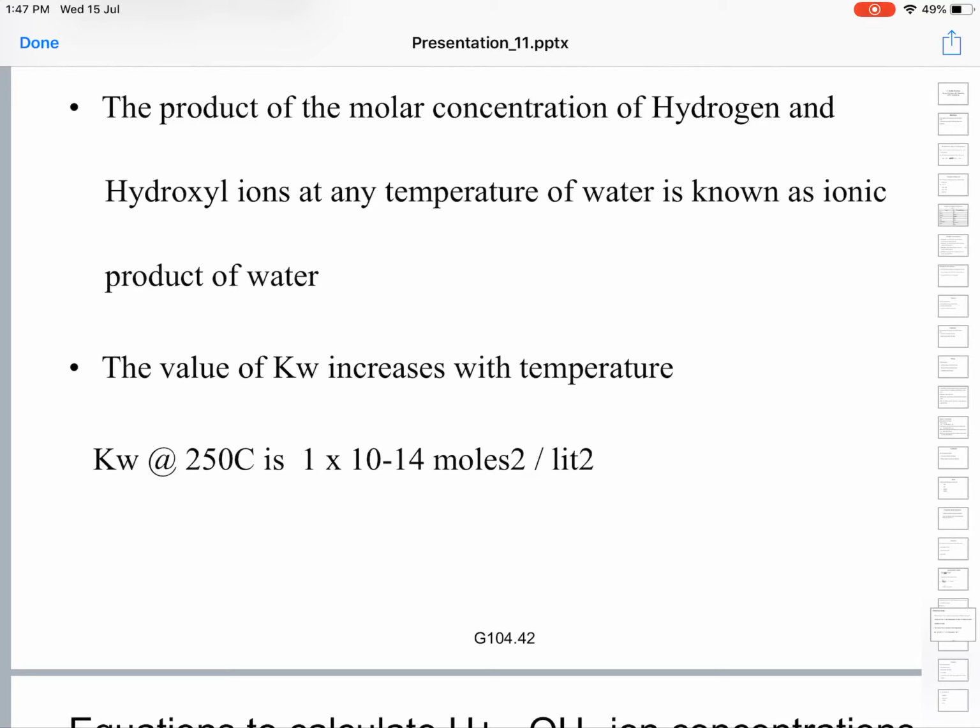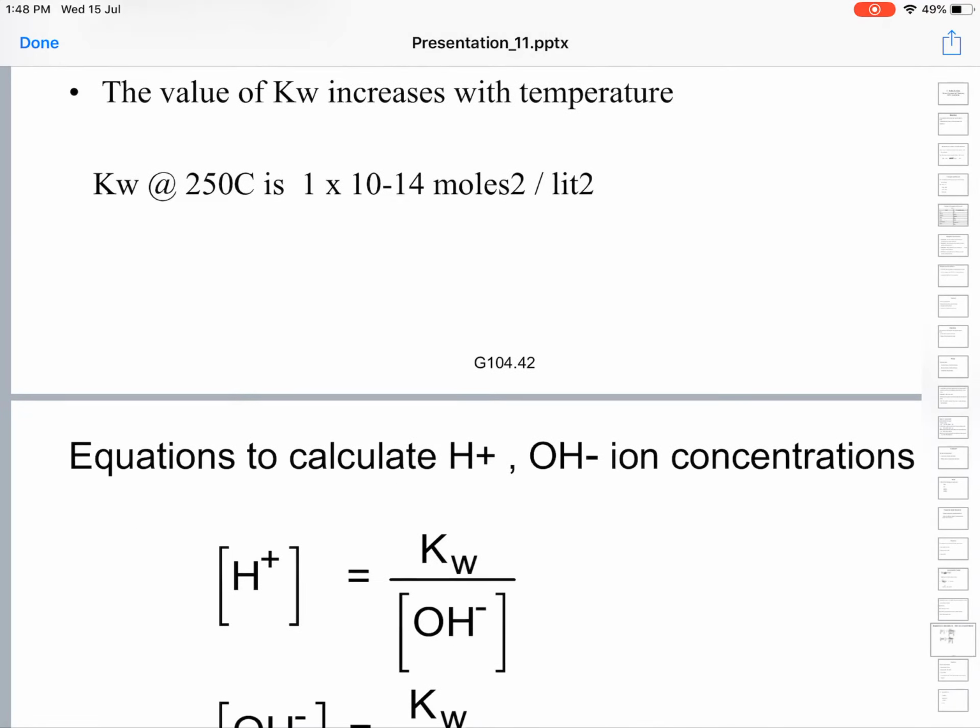Kw at 25 degrees centigrade is equal to, not 250, it's wrongly written, 25 degrees centigrade. Kw at 25 degrees centigrade is 1 into 10 to the power of minus 14 moles squared per liter squared.